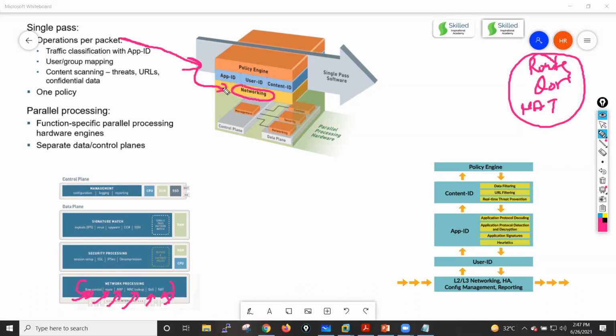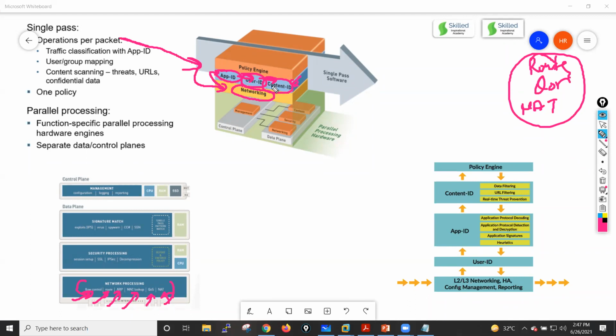When your networking engine completes the process, after that your packet will go to App-ID. Here your application related stuff happens, meaning application identification happens. Then the packet is sent for user identification, then the packet goes for content identification, where your antivirus, anti-spyware, all these things happen. And also in Content-ID, actual SP3 will apply, guys.